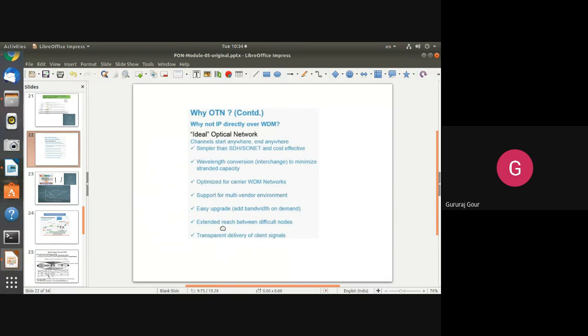So all these functionalities are supported by this OTN, and with these things we can easily justify that OTN is looking like an ideal optical network.